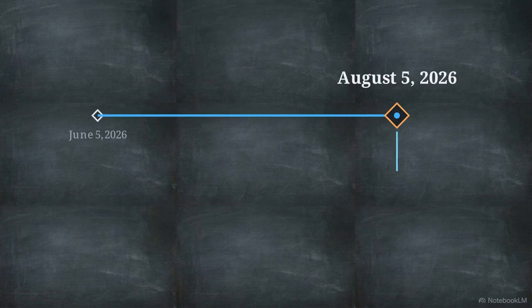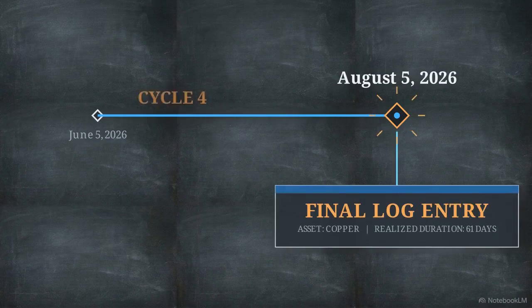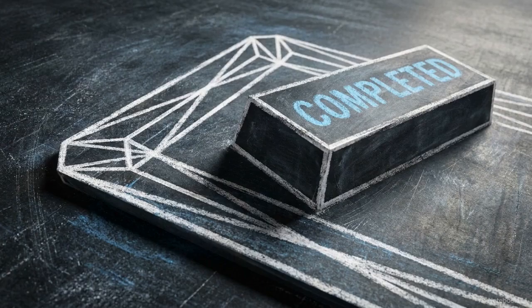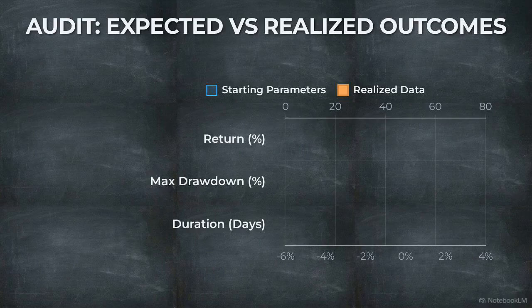The timeline advances one final day to August 5, 2026, arriving at the conclusion of documented Cycle 4. This chart visualizes the final visible event log, the asset's price striking the absolute top boundary of the trapezoid, known as T3, at 6.708. Hitting this final spatial limit brings the progression phase to a close, immediately triggering a comparative audit of the starting parameters versus the realized data.